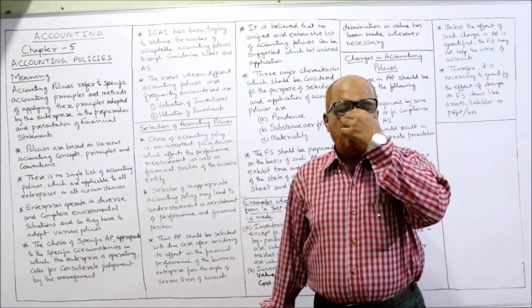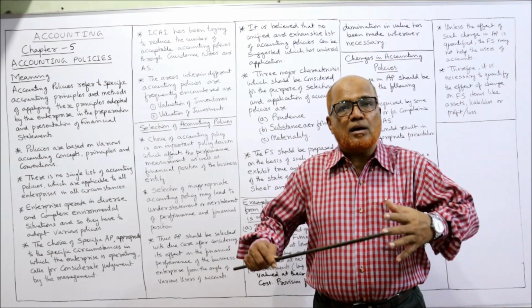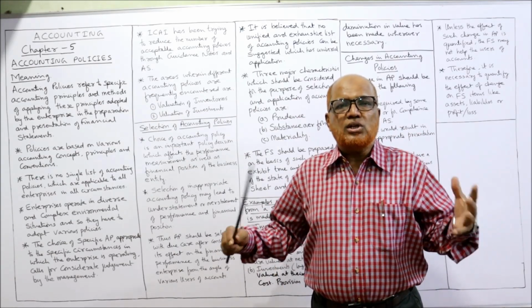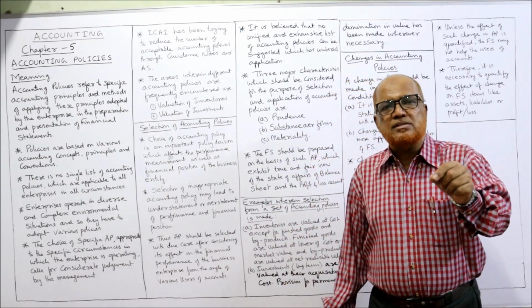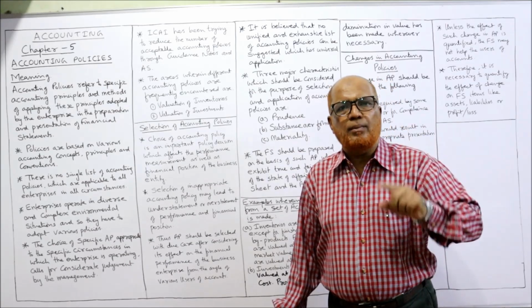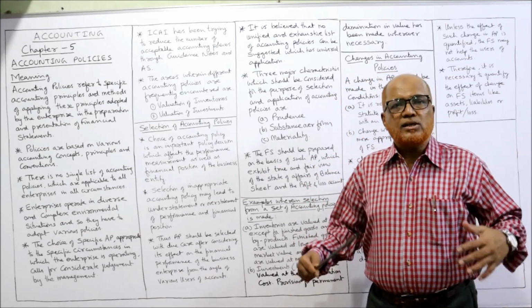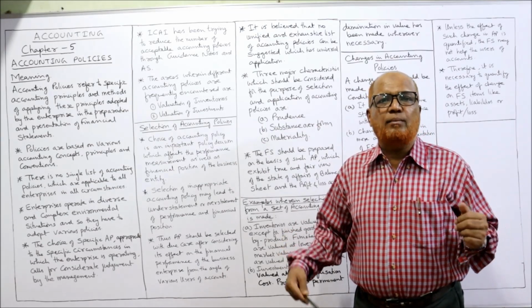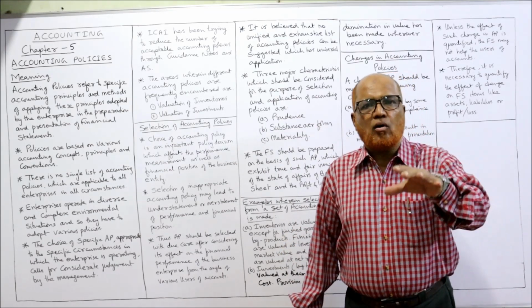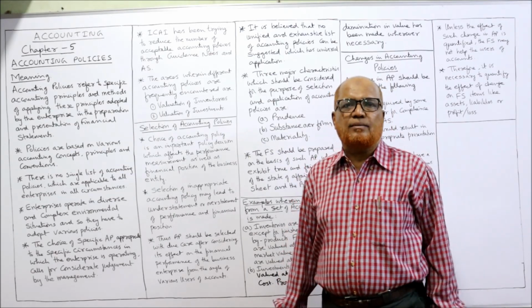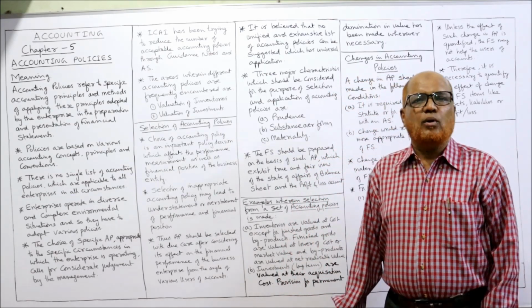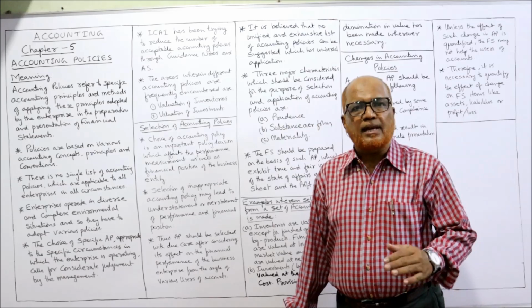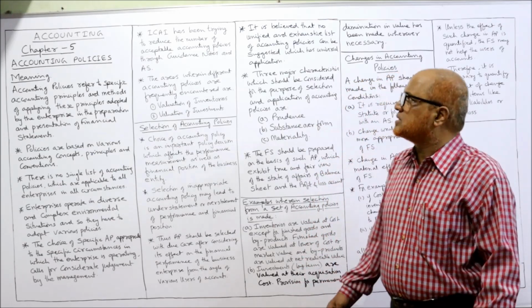The nature of every business is different. The circumstances are different. Just like a doctor cannot prescribe the same medicine to every patient. The doctor has to see the different types of diseases, ailments, and sickness, and accordingly he has to prescribe the medicine. In the same way, the accounting policy has to be selected considering the various circumstances.